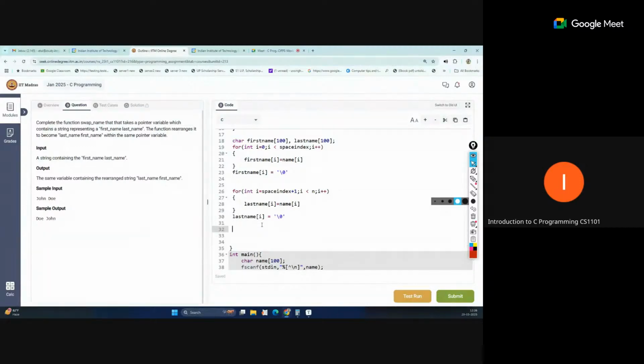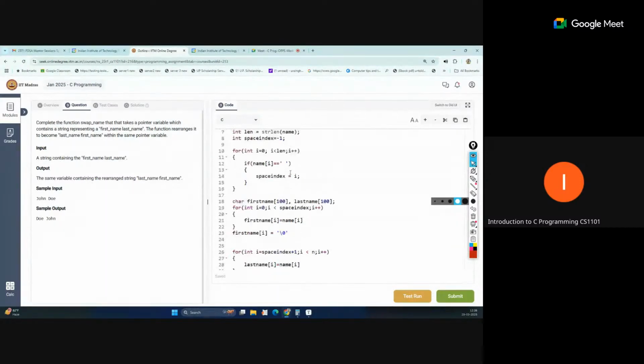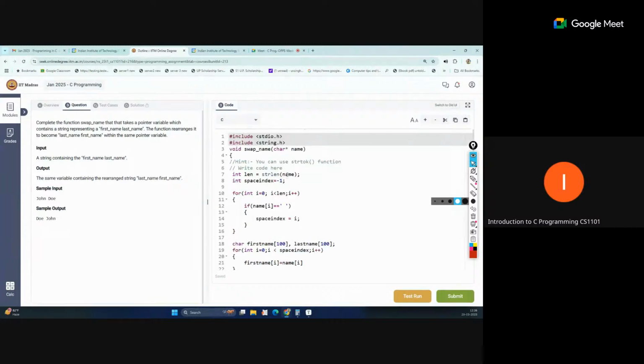So what is the function? Rearrange it to become last name and first name in the same pointer variable. Okay, so pointer variables. Where are the pointer variables? Character name.